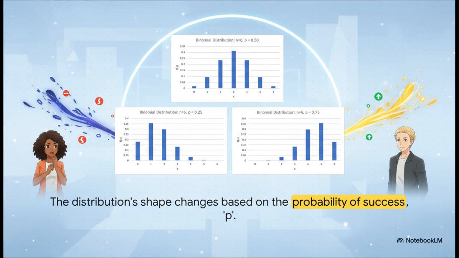And if you look at the whole distribution as a graph, you can see some really interesting patterns. Notice how the shape of the graph changes. If you have a 50-50 probability, it's perfectly symmetrical, a perfect bell curve. But if one outcome is more likely, like in our .com example where success had a 70% chance, the whole curve skews over to one side. It's a visual way of seeing that higher numbers of successes are just more likely.